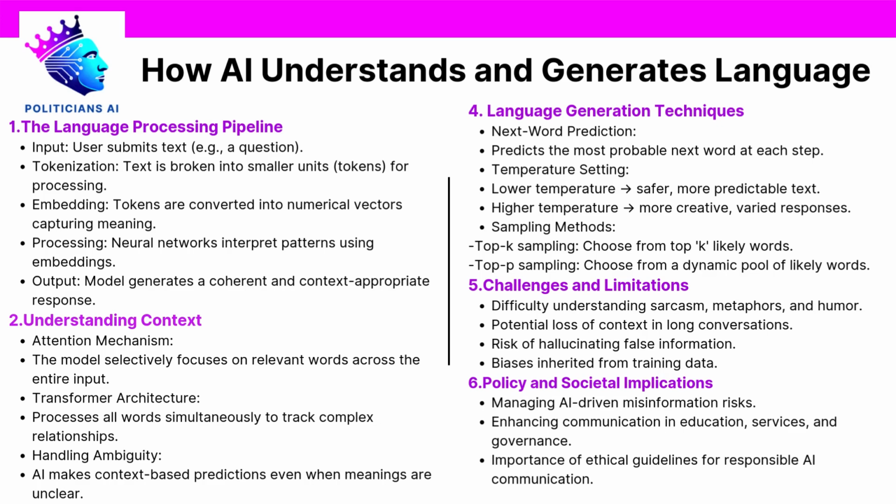Loss of context. In long conversations, AI models may lose track of details from earlier parts of the discussion. Efforts like memory-augmented models are trying to solve this, but limitations persist.